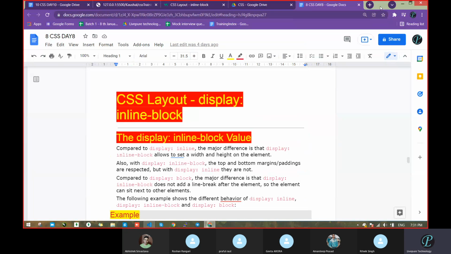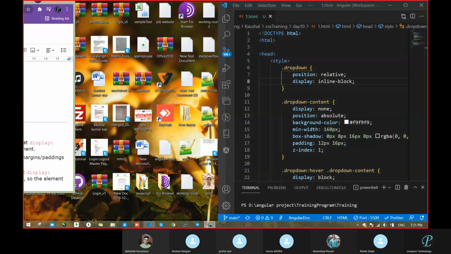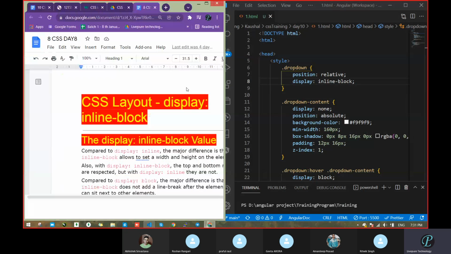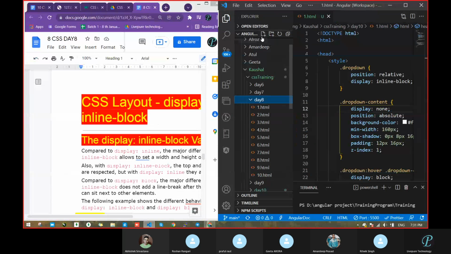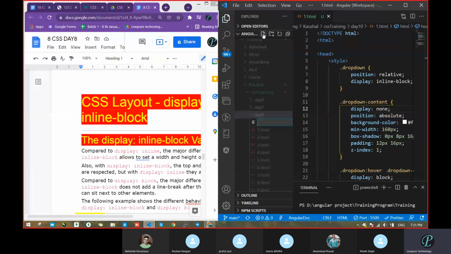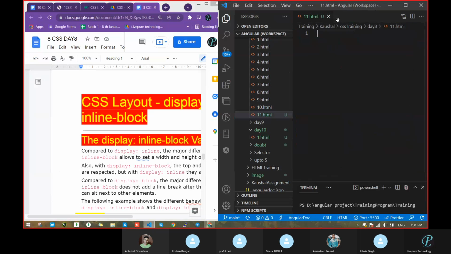Then we will move on. This is day 8. HTML. Oh, day 10 is already there. 11. Okay. So what was that?